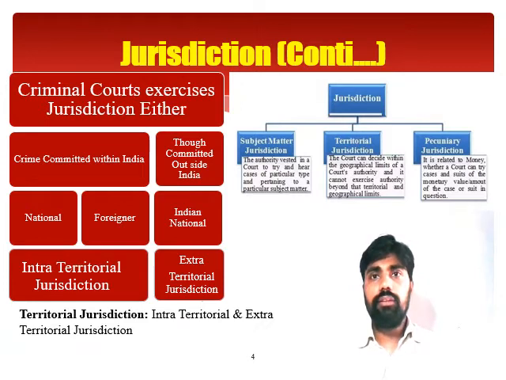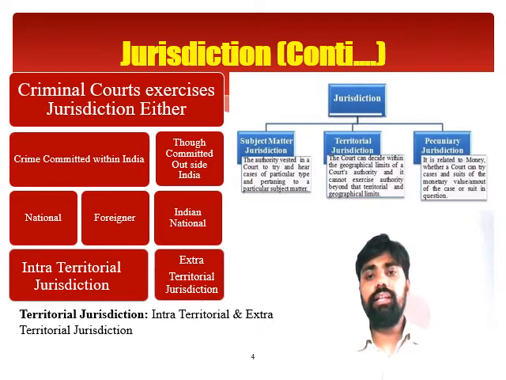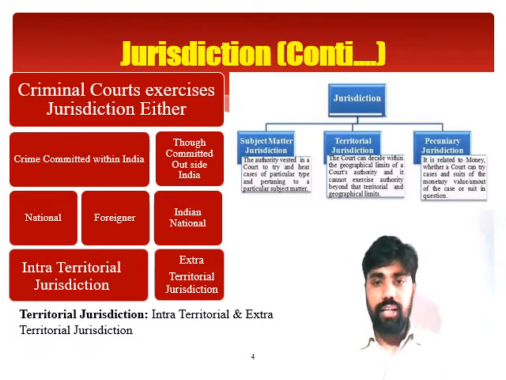What does it mean? If any Indian national or foreign national commits any offence within the territory of India, or within the territorial jurisdiction of the court, then the cause of action arises in such territory, and therefore the criminal courts would have jurisdiction. For example, a murder is committed within the territory of Lucknow.